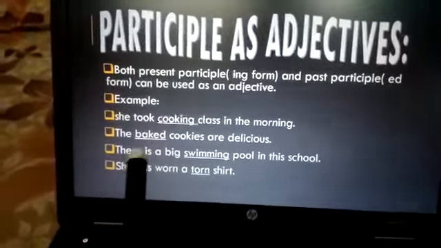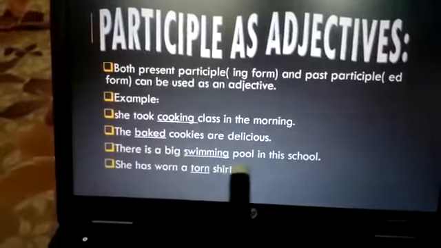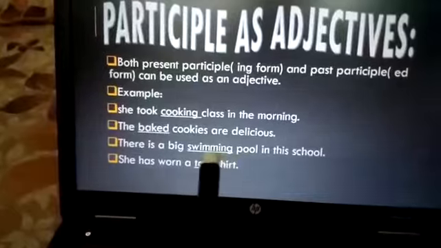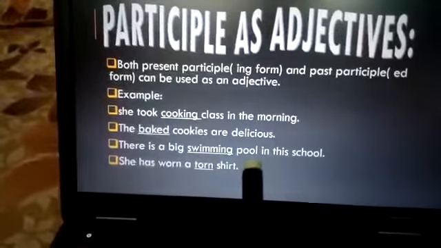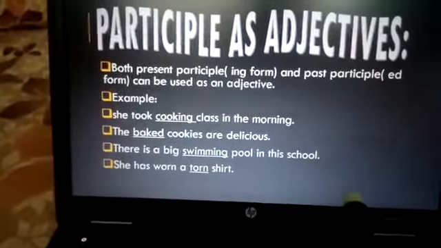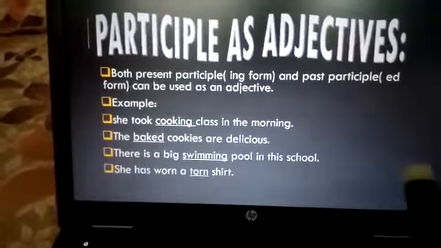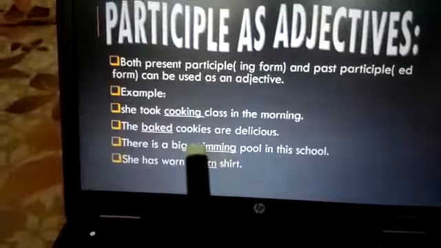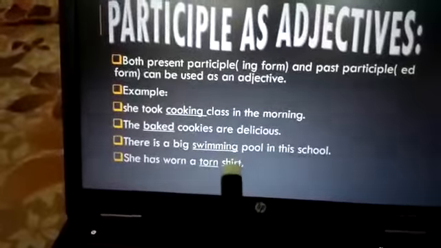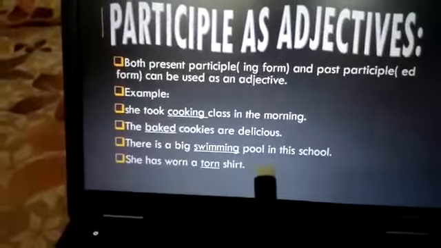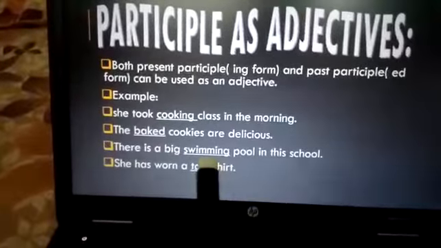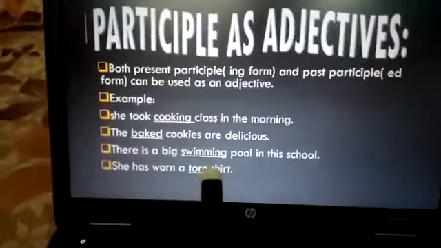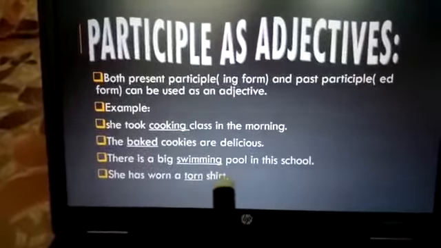There is a big swimming pool in the school. Pool is a noun. Which type of pool is there in the school? There is a swimming pool in the school. Swimming has ing and it is describing this pool, which is a noun. So definitely here the ing form is used as an adjective. This is the present participle used as an adjective.